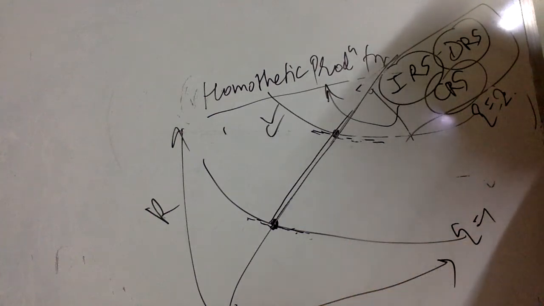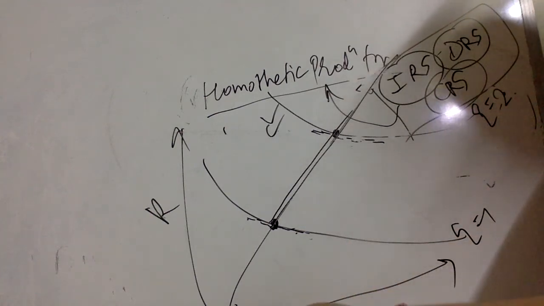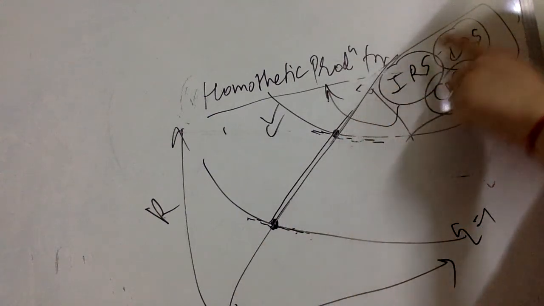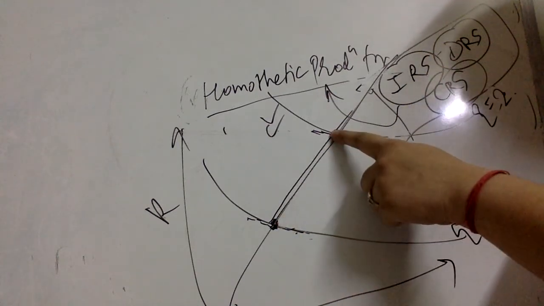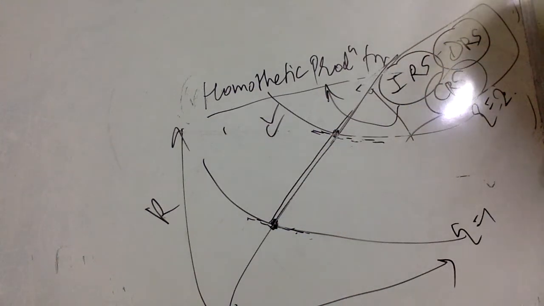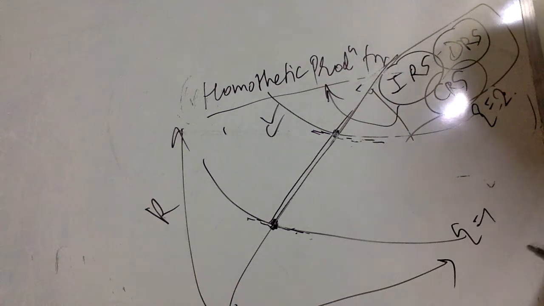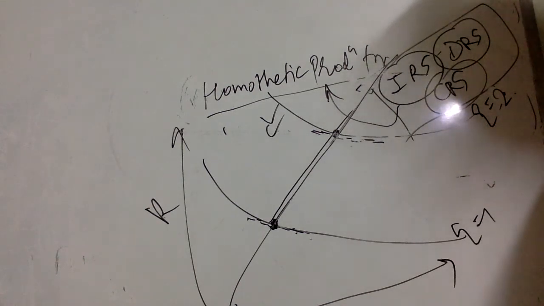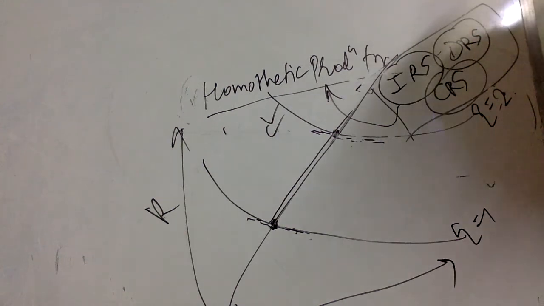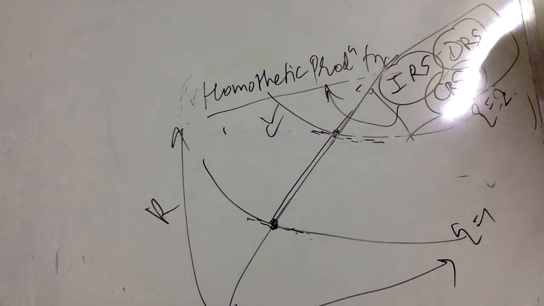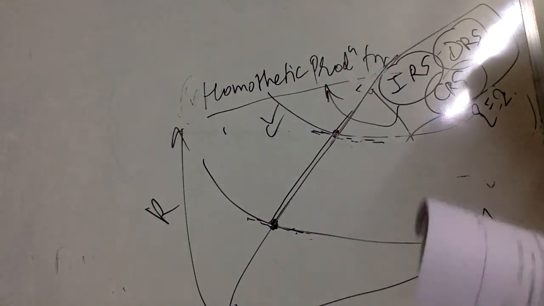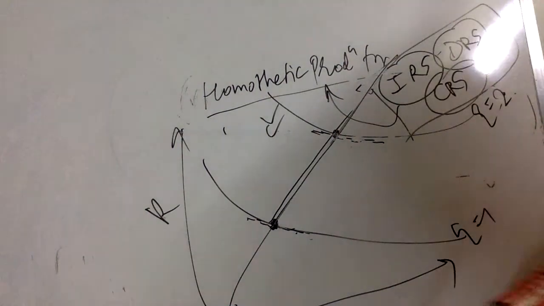But even if I have a situation where the line is passing through the origin and at the point of intersection the slope of the isoquant is the same, it still has the property of a homothetic production function. So remember this important property of the homothetic production function. Next, I'll move on to another concept, the elasticity of substitution.